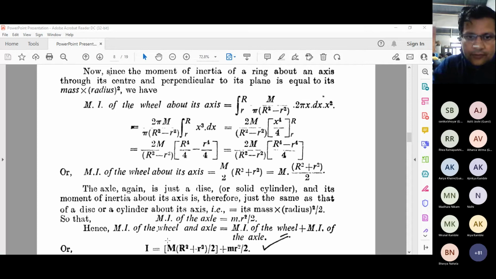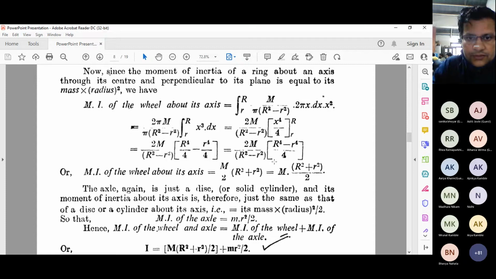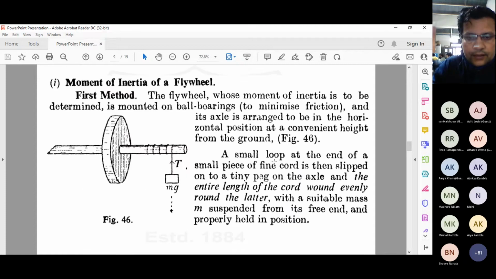So I'll just move forward. Yesterday I talked about one derivation we need to do to find the moment of inertia of the flywheel.